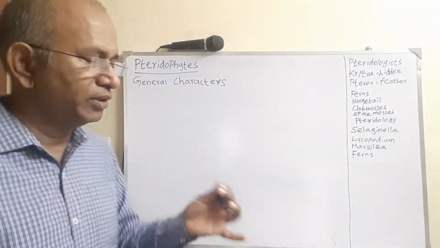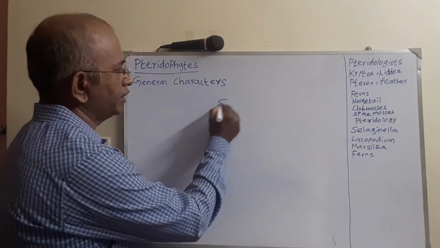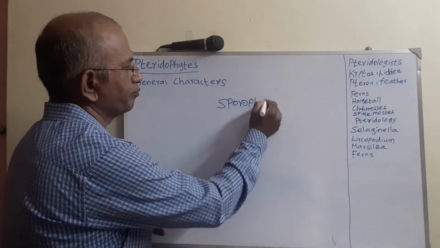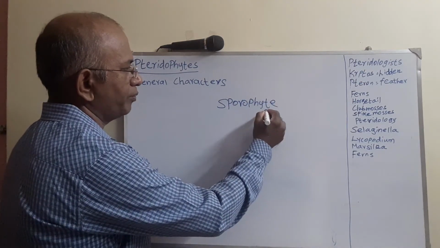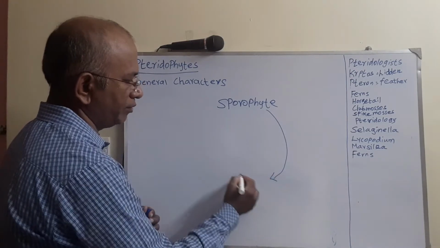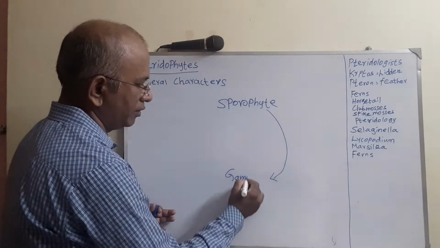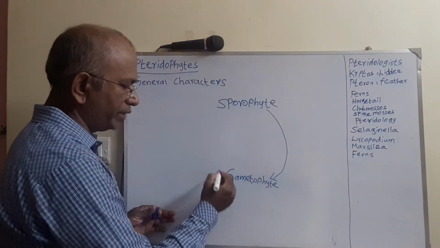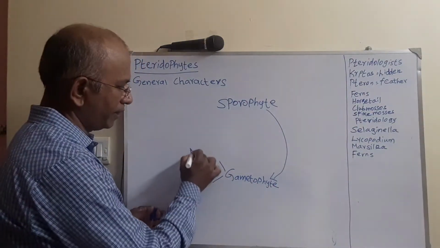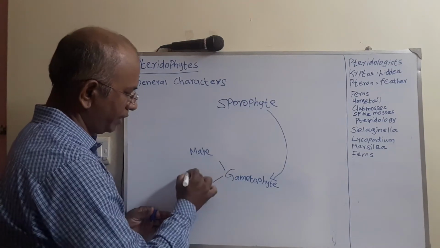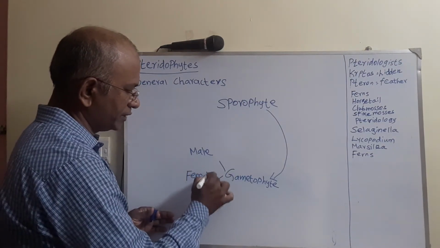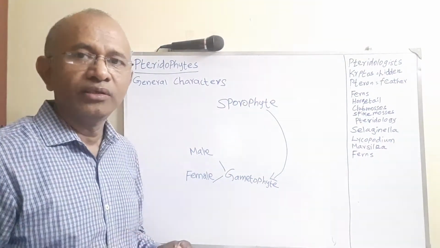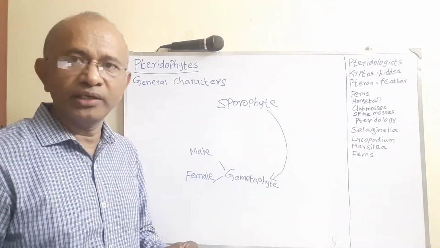Say for example, now if you see in the life cycle, from the sporophyte you can get the gametophytic stage. In the gametophyte there are male and female. There is a male gametophyte and a female gametophyte. But in the case of the sporophyte there is only one. There is no male and female.